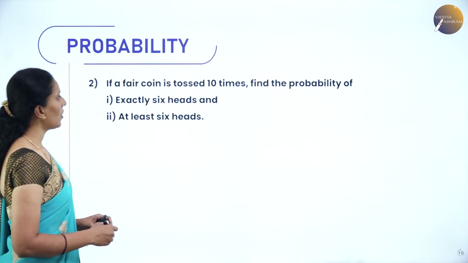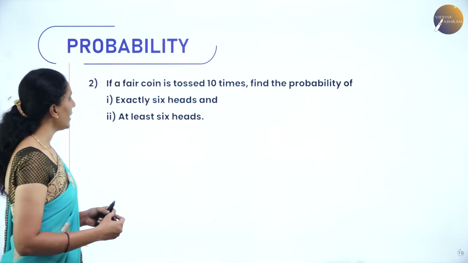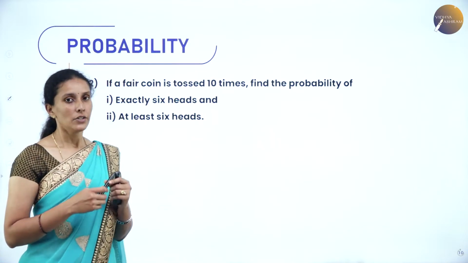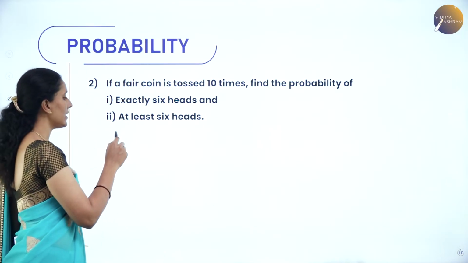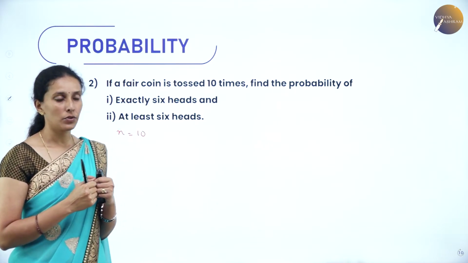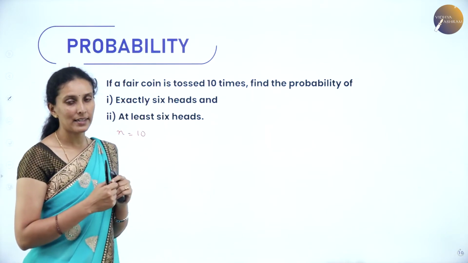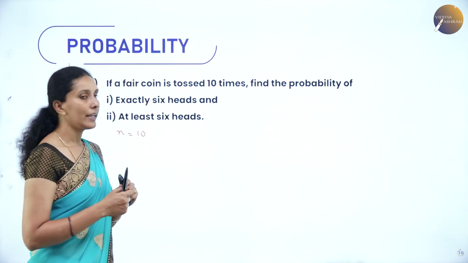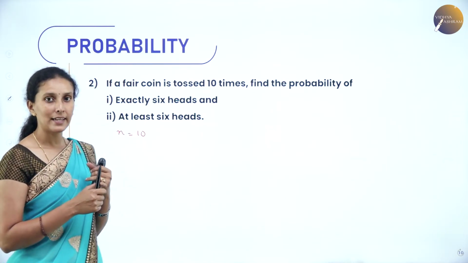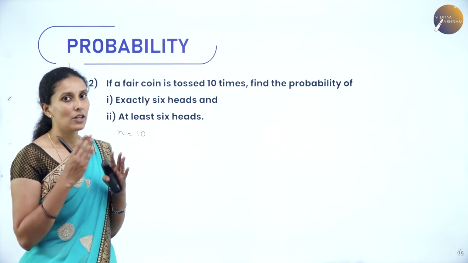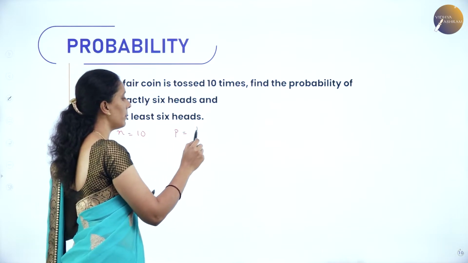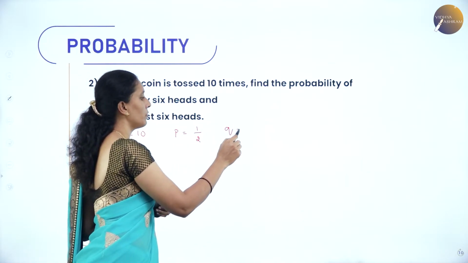Next, if a fair coin is tossed 10 times, find the probability of exactly 6 heads and at least 6 heads. So, the number of trials n is equal to 10. Now, what is the success I need to take here? Getting 6 heads is the success and not getting 6 heads will be the failure. Then what is the probability of getting 6 heads? It is exactly the same as not getting 6 heads. So therefore the value of p will be 1/2 and the value of q is also 1/2.